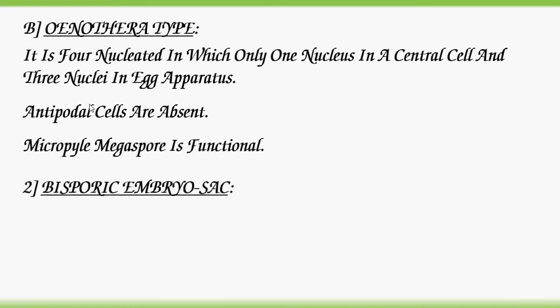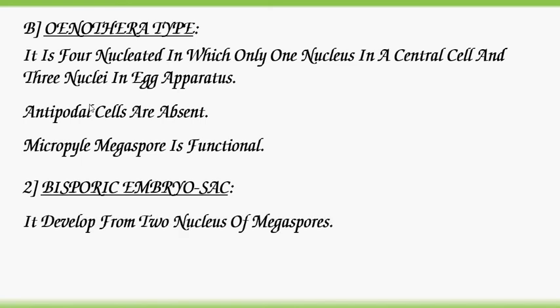Second type of embryo sac, bisporic embryo sac. It develops from 2 nuclei of the megaspore. Example, Allium. Tetrasporic embryo sac.